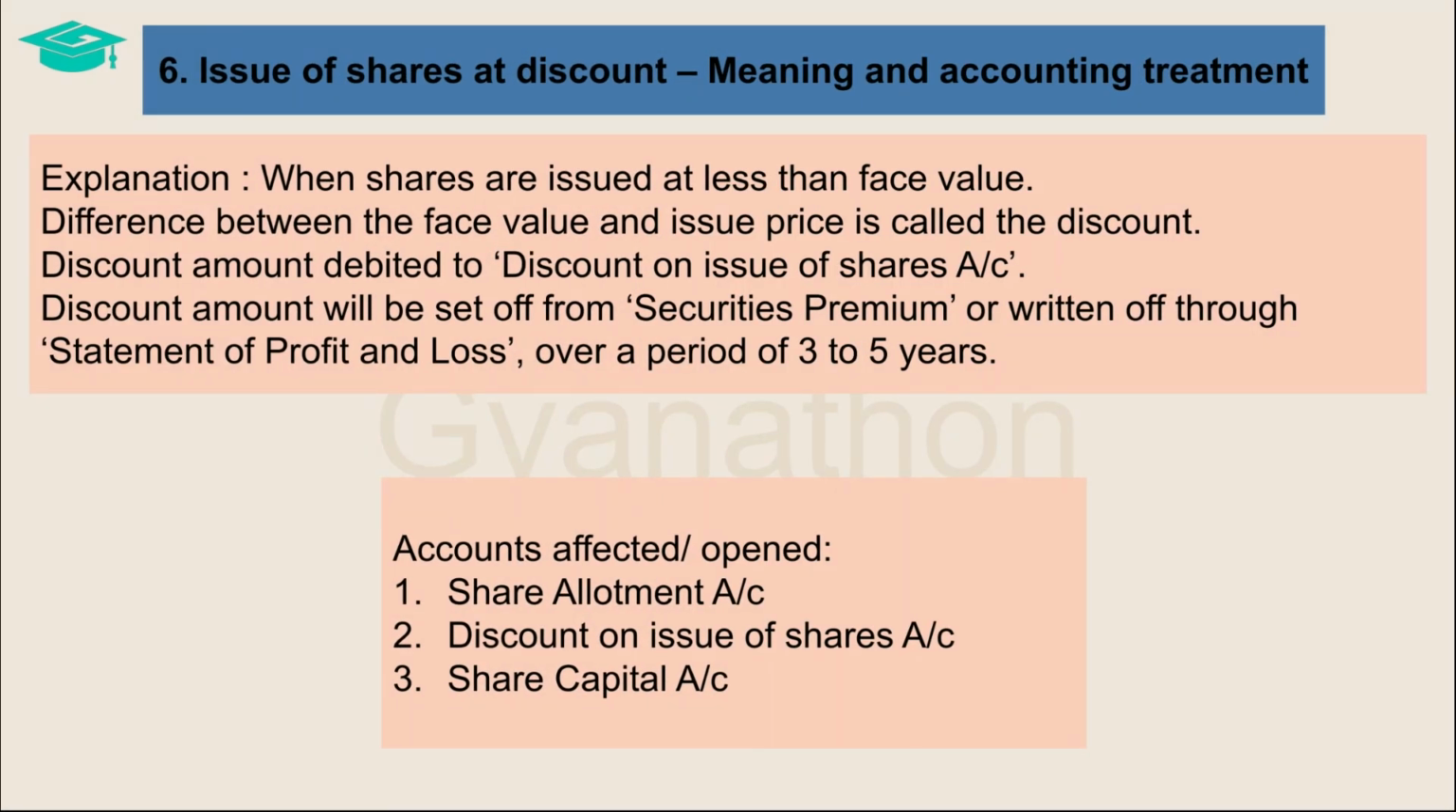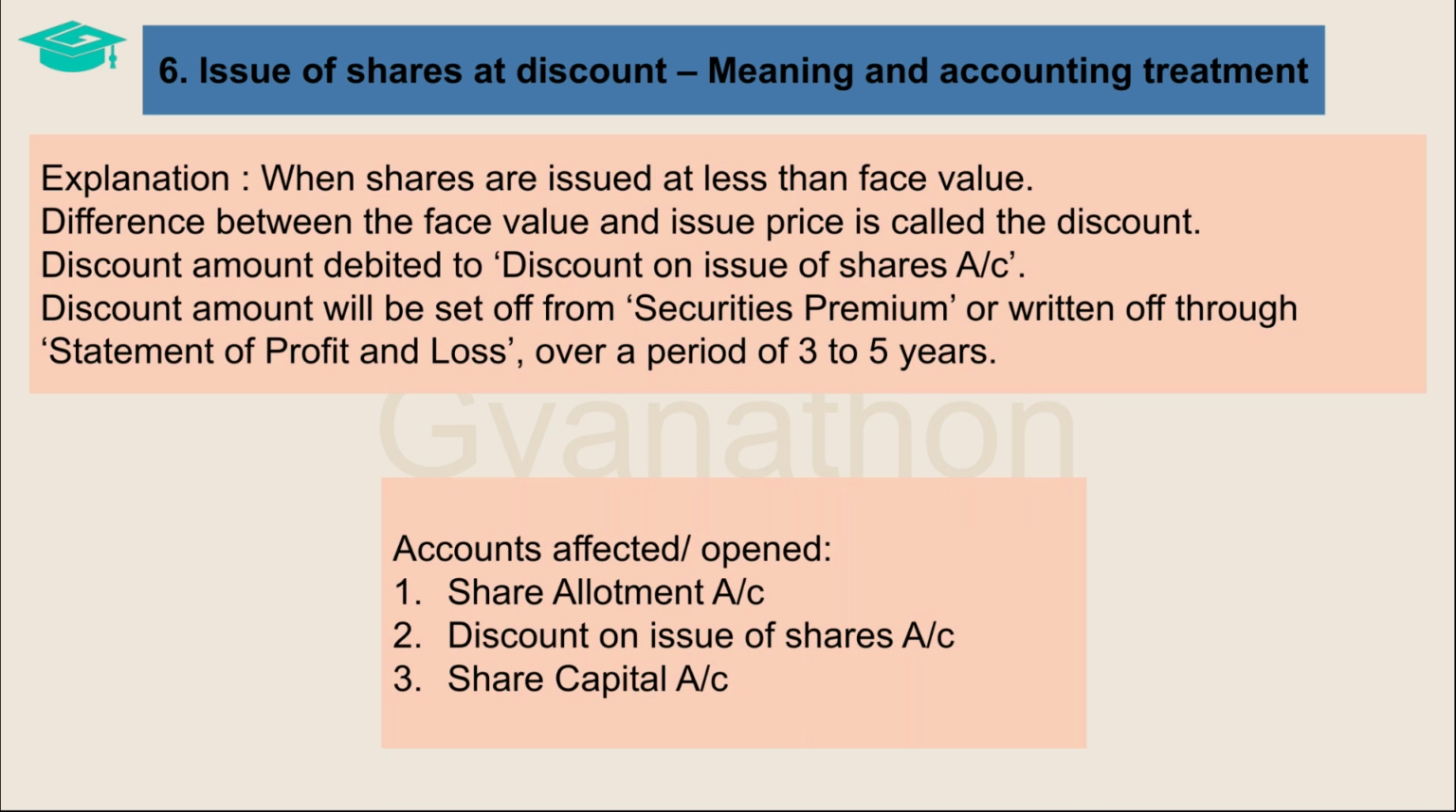We saw that when shares are issued at a price above the nominal value of the shares, then such issue is called as issue of shares at a premium. On the other hand, when shares are issued at a price below the nominal value, then it is said that shares are issued at a discount.